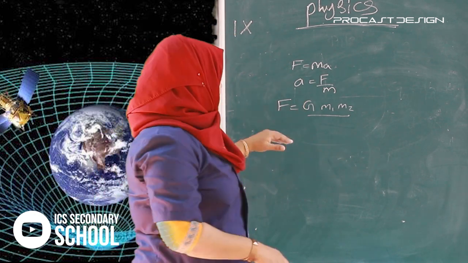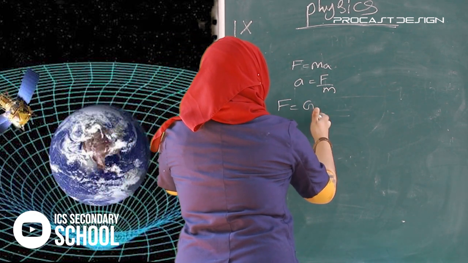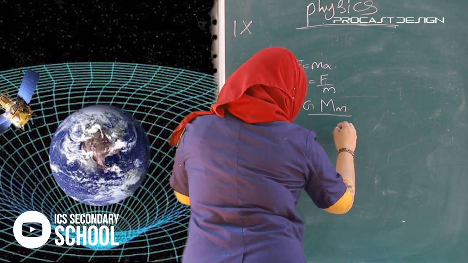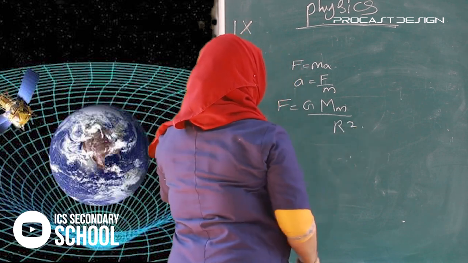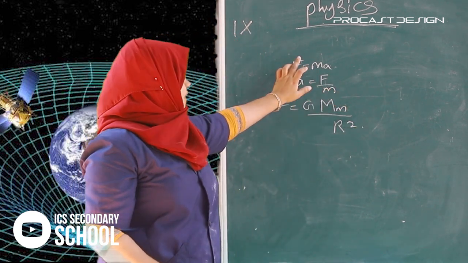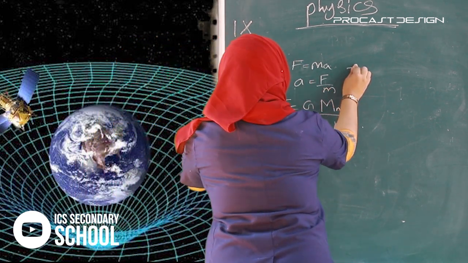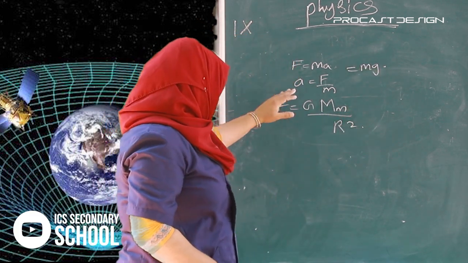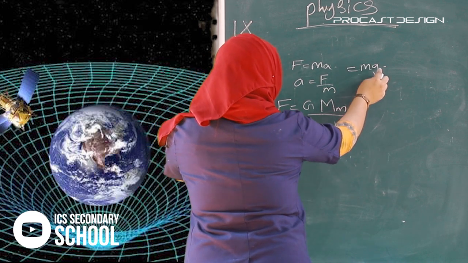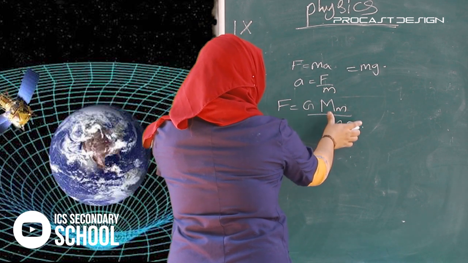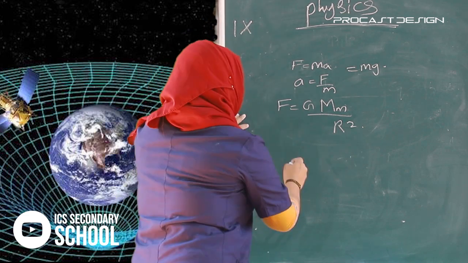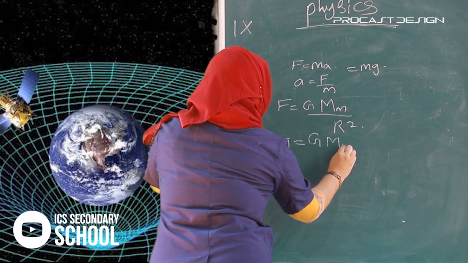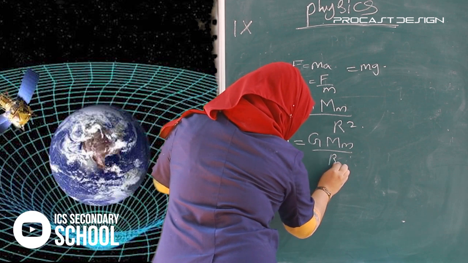But in the Earth's case, F is equal to G M m divided by r square. Due to Earth's gravity we can write F is equal to mg. These two forces are equal, so mg is equal to G M m divided by r square.